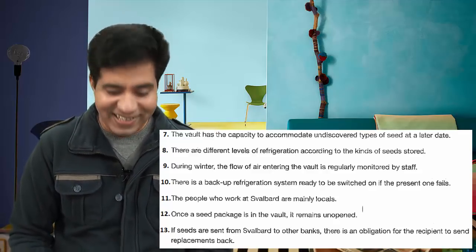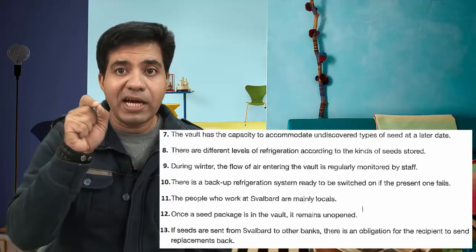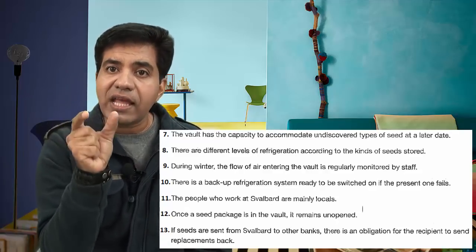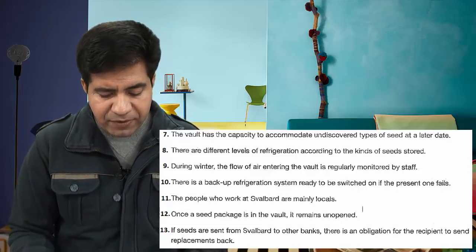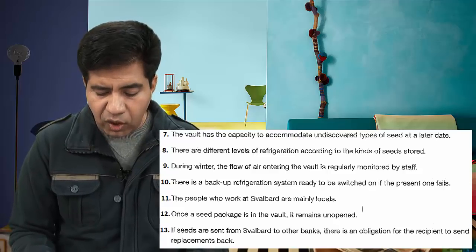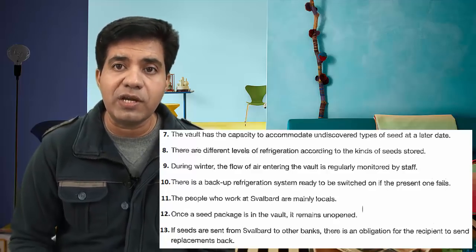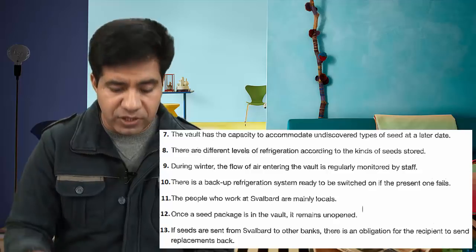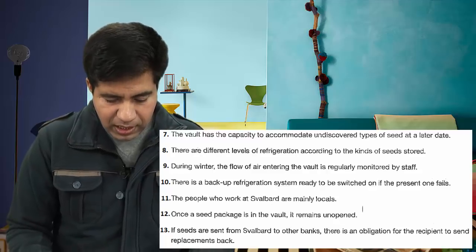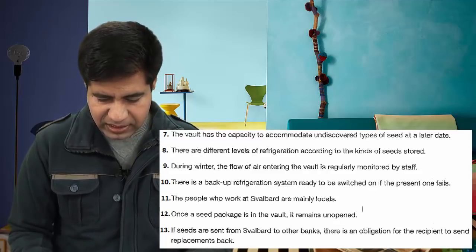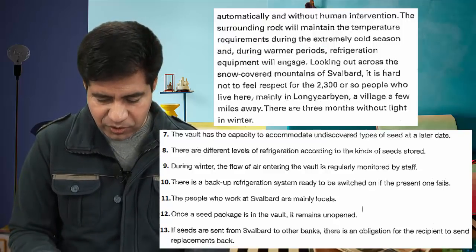We've done 2 questions, huh? Next one is, there is a backup refrigeration system. Now another word, backup refrigeration system. This is the key thing you need to look for in the passage. And the word is refrigeration. There is a backup refrigeration system ready to be switched on if the present one fails. Now you got to read the words like refrigeration system, and then you got to see if they have any backup refrigeration system that is switched on if the present one fails. Okay, let's see where they talk about this. Yeah, I found the word refrigeration. In one passage I found it again. So let's just read ahead.